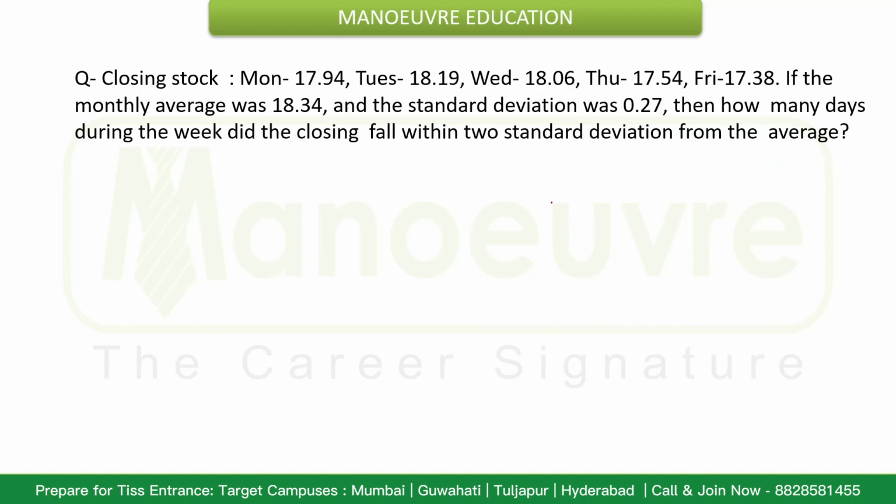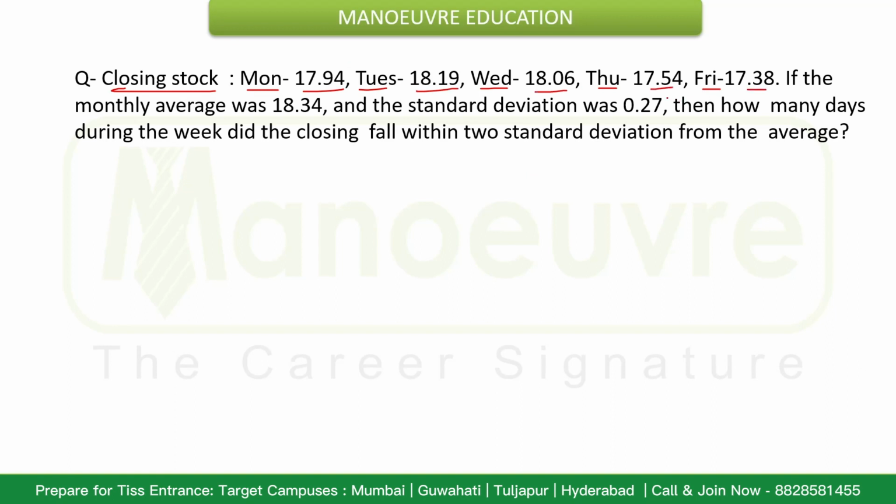Let's have a look at this question now. The closing stock on Monday, Tuesday, Wednesday, Thursday, Friday. The closing stock price is given for the 5 days: 17.94, 18.19 and so on.